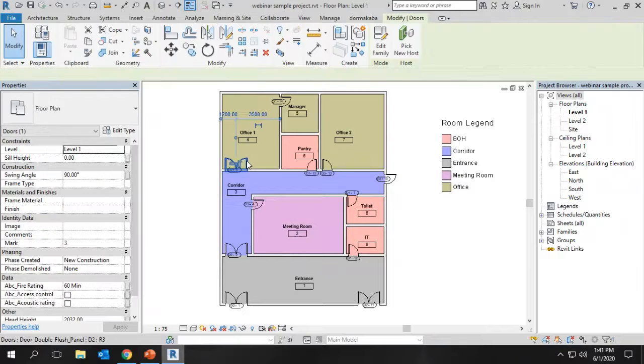So when I select the door, I can see in the instance properties there is currently no parameter or information regarding the ironmongery. So once we have done the integration, we will see the results here.